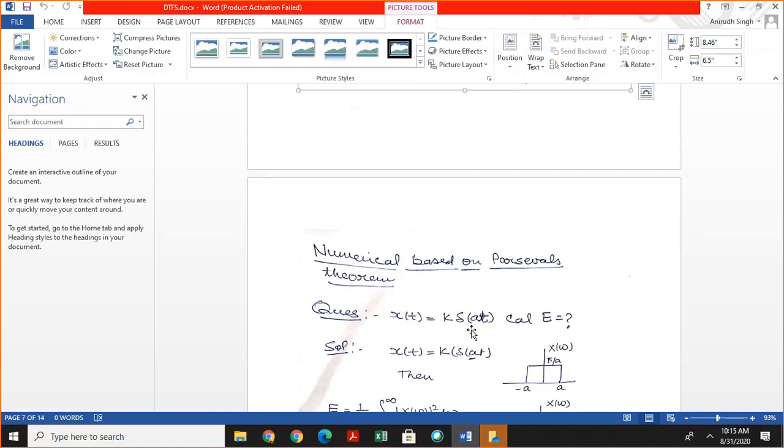But we do not calculate the energy of the signal in the time domain due to the complexity of the signal. So we try to calculate the energy of this signal in the frequency domain.